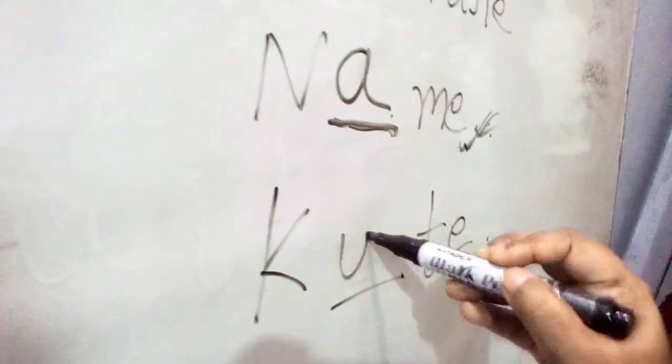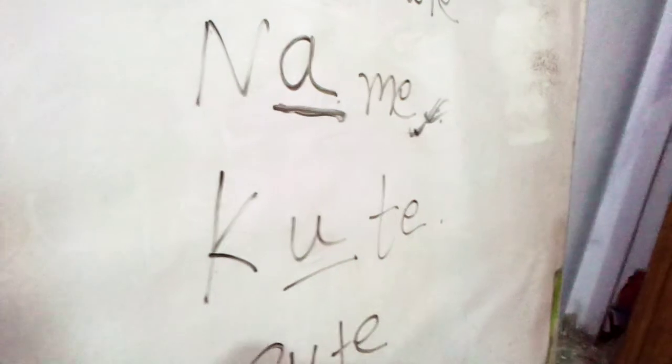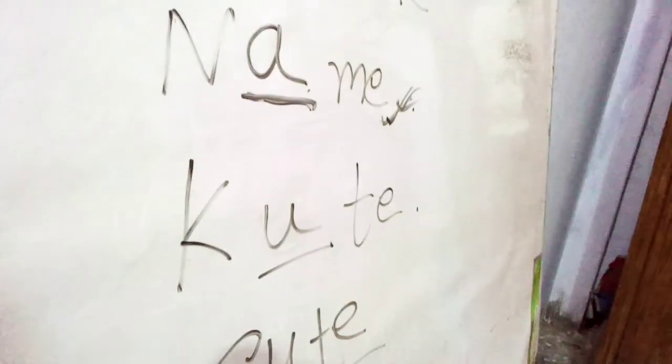Okay. Now coming to the next one, K dash T E. If I put O, it becomes coat, and I don't know what's the meaning of coat. Okay, I hope you also don't know. If I put E, it becomes Kate. Kate can be a name, but it's not a meaningful one. Okay. If I put U, cute, we have seen such a word like C-U-T-E, cute. It means beautiful. But we have never seen such a word K-U-T-E.